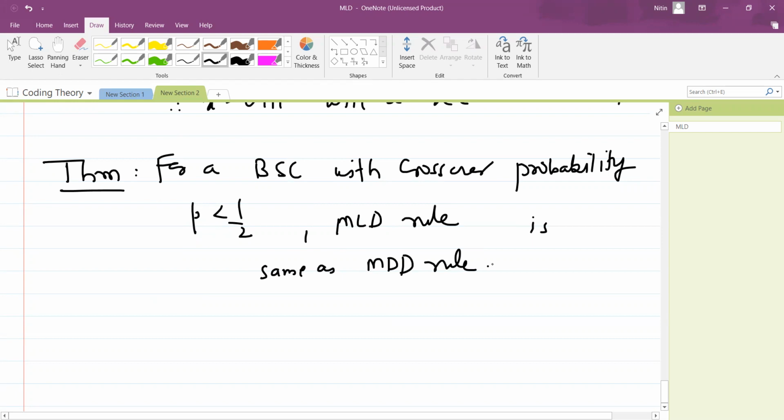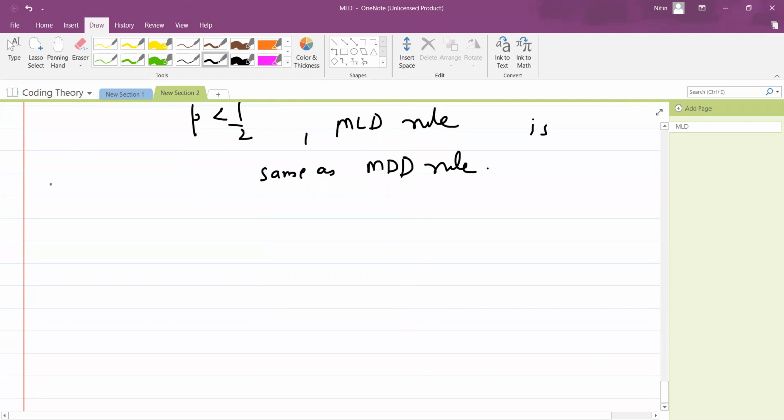What it says is, if you are in a binary symmetric channel with crossover probability, meaning error probability p, less than half, then the two rules we have seen are not different, they are the same. That means whether you decode via minimum distance decoding or via maximum likelihood decoding, both are the same. That is the meaning of this. The proof is also quite simple.